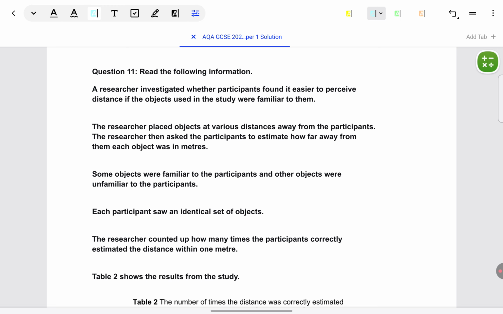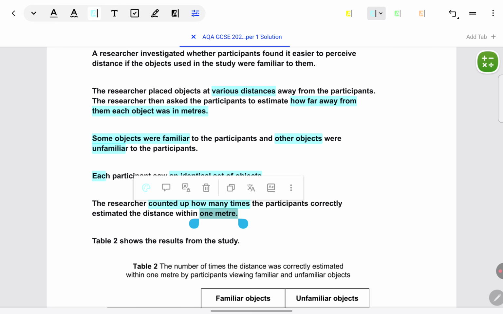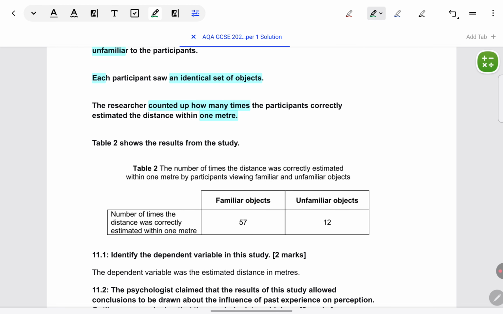Again, some information is given. A researcher investigated whether participants found it easier to perceive distance if the objects used in the study were familiar to them. Researchers placed objects at various distances away from participants, then asked the participants to estimate how far away from them each object was in meters. Some objects were familiar to the participants, other objects were unfamiliar. Each participant saw an identical set of objects. The researcher counted up how many times the participants correctly estimated the distance within 1 meter. Table 2 shows the results for the study.